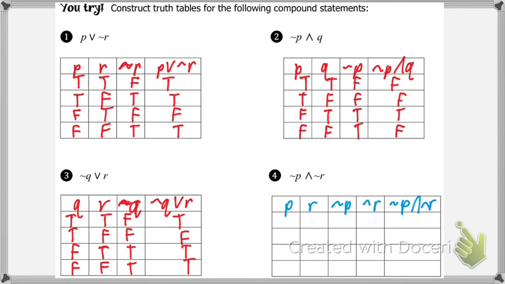We still have 4 scenarios, so how's our P going to start off? First half, second half. First half is true, second half is false. Our last normal statement, our R, is going to do what? Alternate true, false, true, false. Now we can know not P will be the opposite of P. So since P went double true, double false, what's false, false, true, true? What's not R going to be? False, true, false, true.